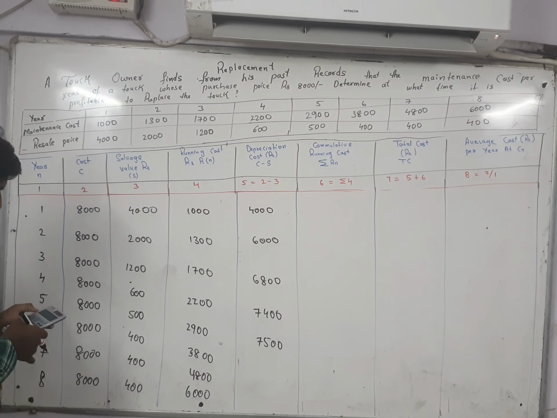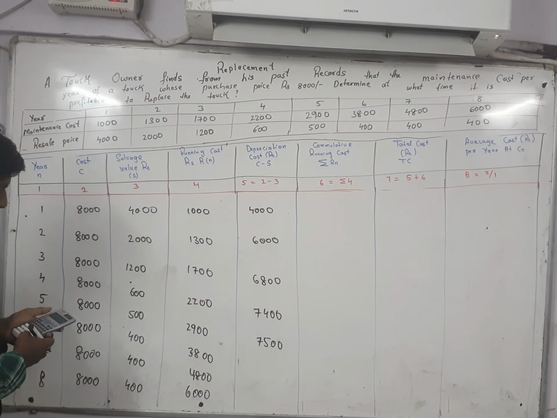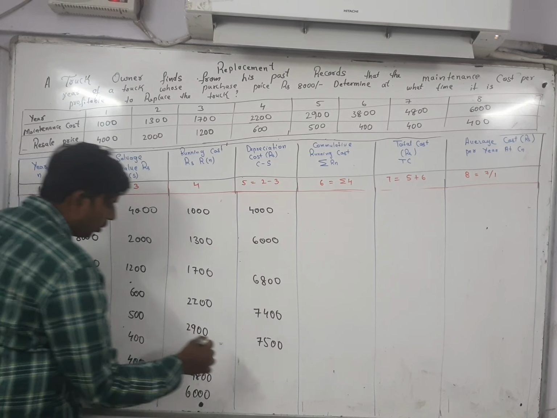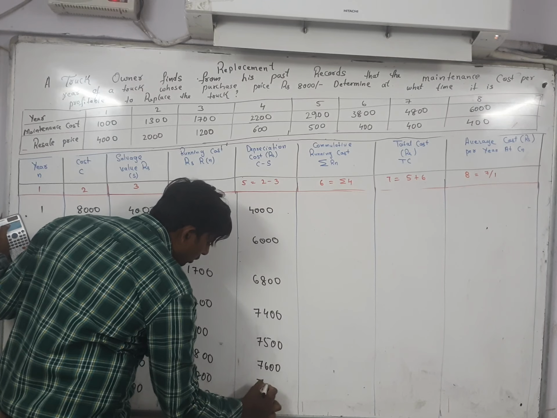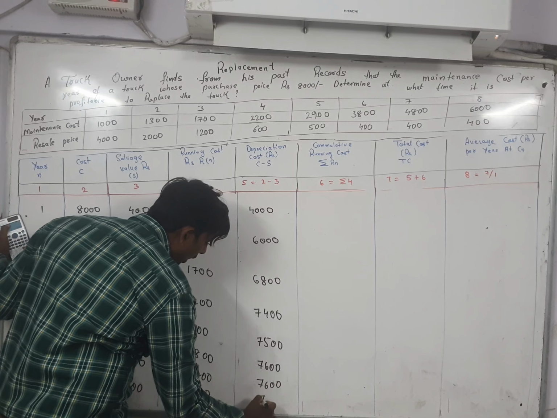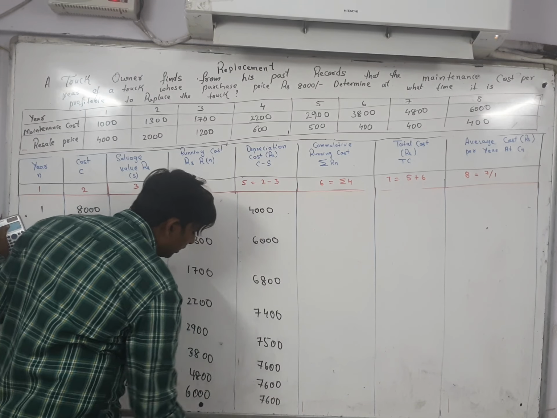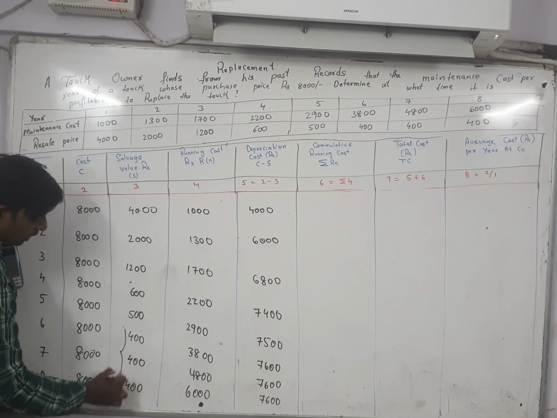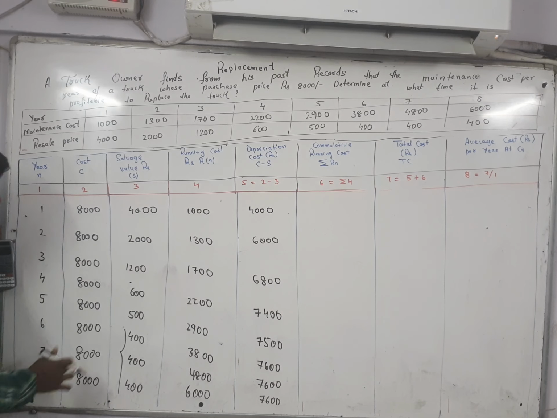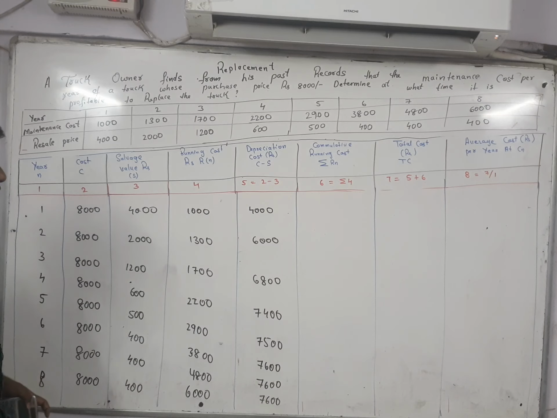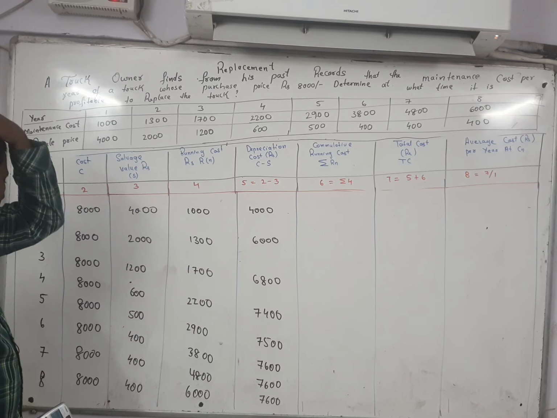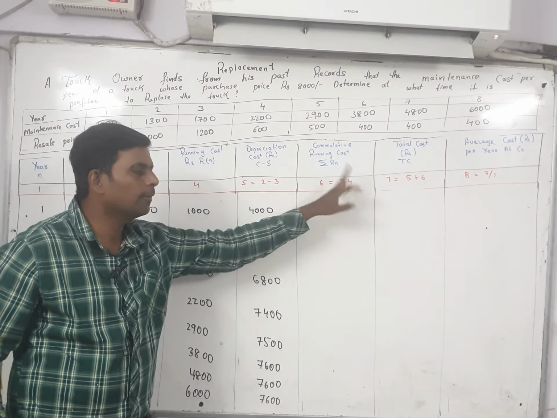Then 8000 minus 400, that is 7600. Here also 7600, and the last one is also 7600, because for all three you have to subtract 400. So 7600, 7600, 7600.